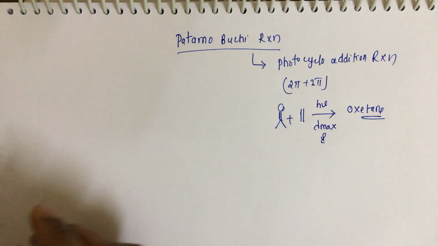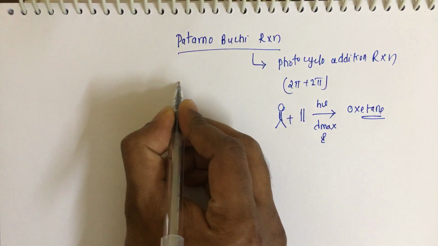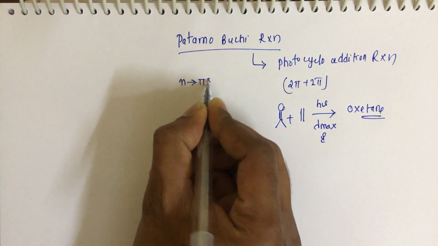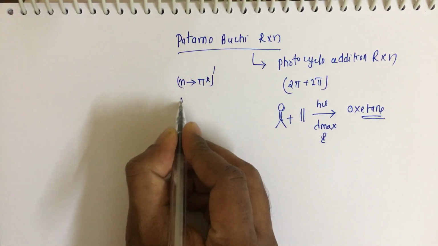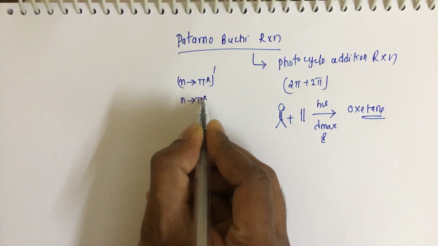Now two excited states are possible here, n to pi star singlet as well as n to pi star triplet.